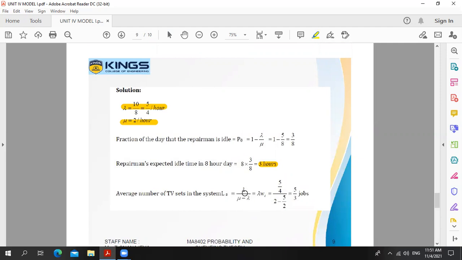So that is equal to lambda value 5 by 4, divided by mu value 2 minus lambda value 5 by 4. Simplifying, we get 5 divided by 3 jobs. So the average number of TV sets in the system is equal to 5 divided by 3 jobs.